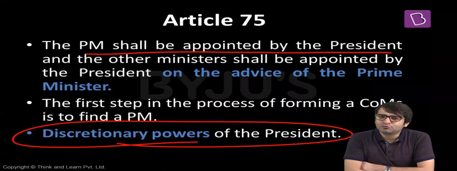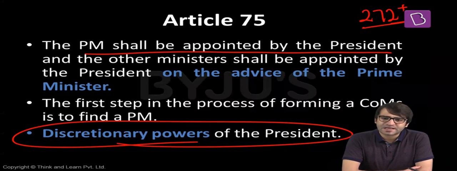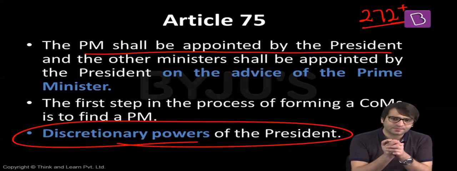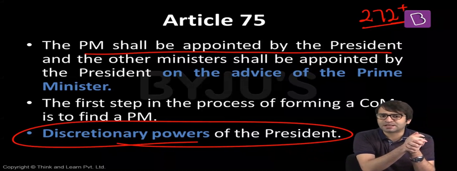For example, the year was 2004. The elections were over, no political party was in a position to command a simple majority in Lok Sabha. That means no political party was in a position to bag 272 plus seats, which is a simple majority out of 543 MPs. Then what happened? More than 10, 15 political parties came together and they chose the name of Dr. Manmohan Singh. This name was recommended to the President APJ Abdul Kalam, and Dr. Manmohan Singh was sworn in by the President as the Prime Minister of this country.